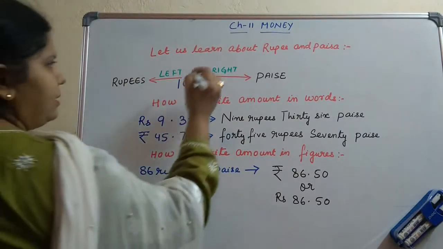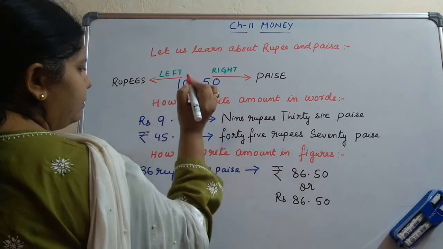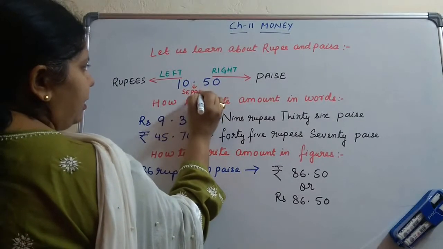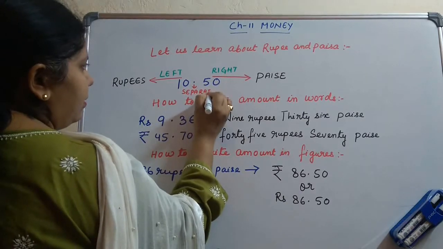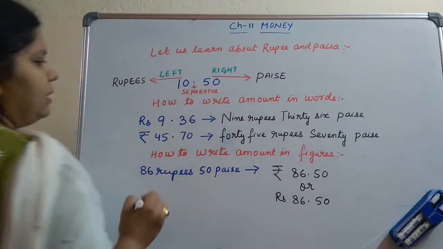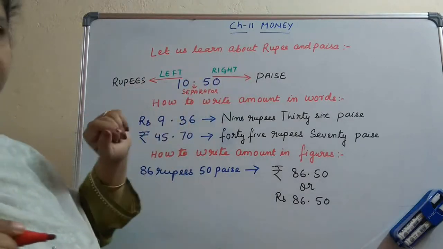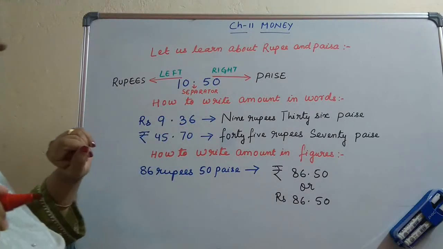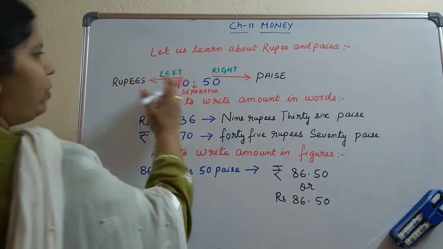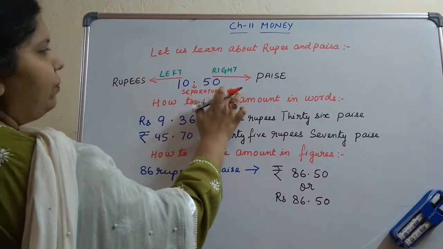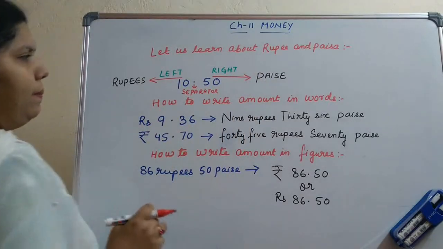It is called the separator. Separator of what? Separator of rupees and paisa. To the left of the dot you have everything in rupees. To the right side of the dot you have everything in paise.